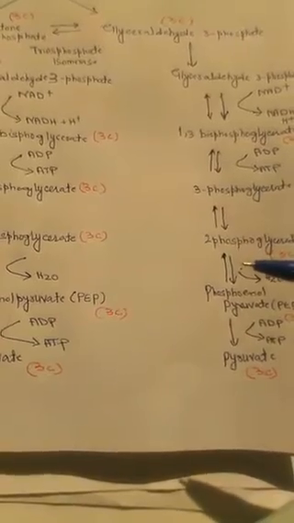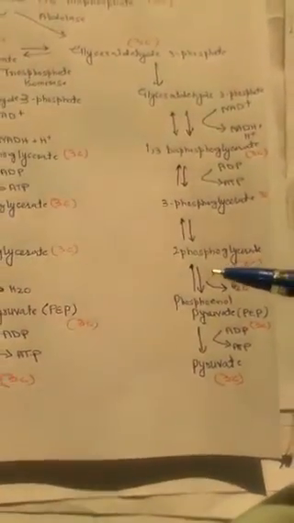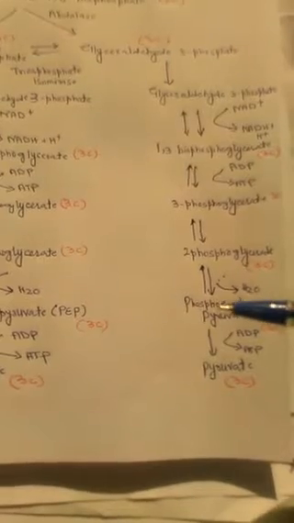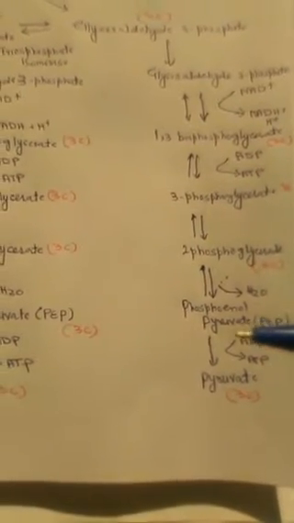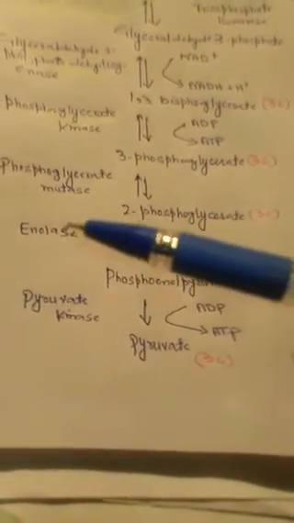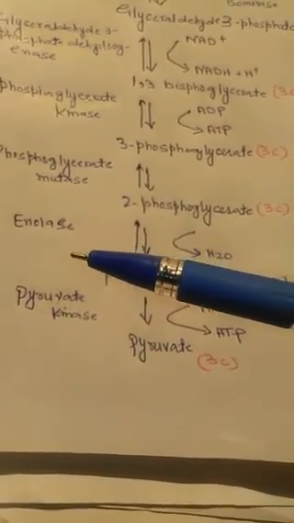It is called dehydration. This 2-phosphoglycerate or 2-phosphoglyceric acid molecule loses hydrogen and oxygen in the form of water. This is dehydration to form phosphoenol pyruvic acid or phosphoenol pyruvate. It's one and the same thing. And the enzyme here is enolase. Remember, it's enolase.